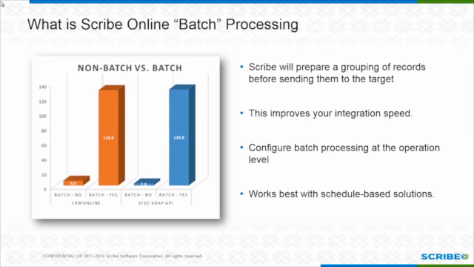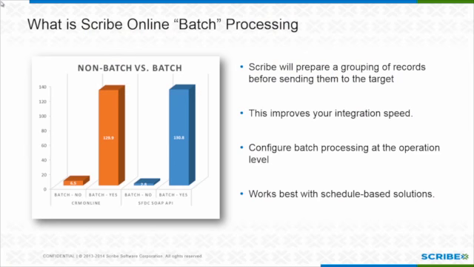So batch processing in Scribe Online is a way to group together a bunch of source rows, prepare the field mappings, and send them all off to the target all at once. That's going to greatly increase performance for the records processed per second. There are different connectors out there that support batch processing. Basically we're looking for that API to have some way to accept records asynchronously or through an array. So we could say, here are 100 leads that I want to import, let's just do it all at once. Whatever target endpoint we're connecting to, it has to be supported in their interface method, whether it's an API or web service or what have you.